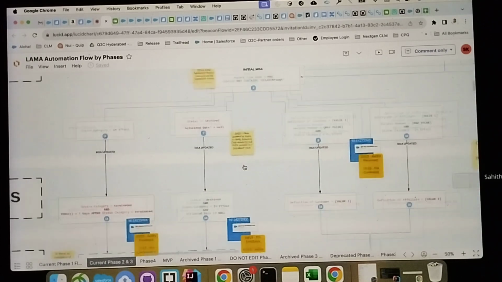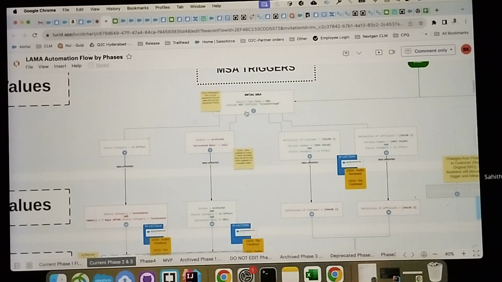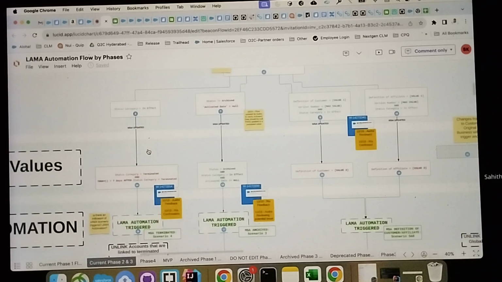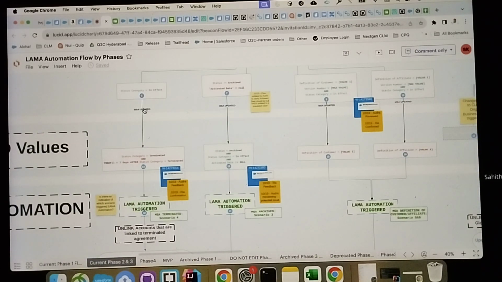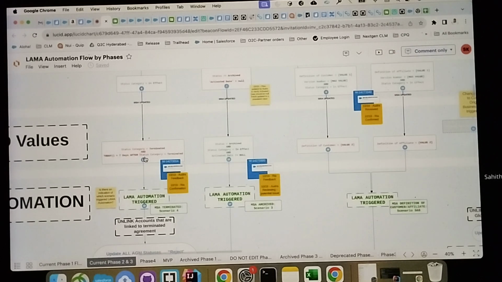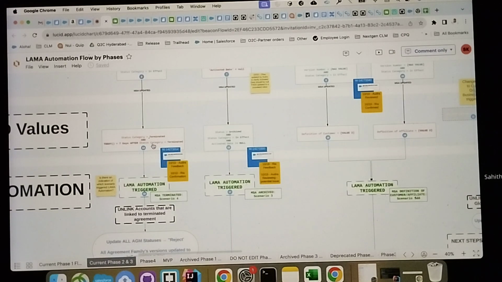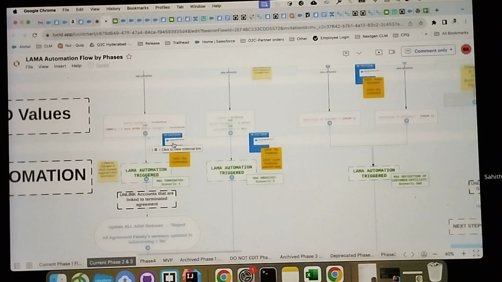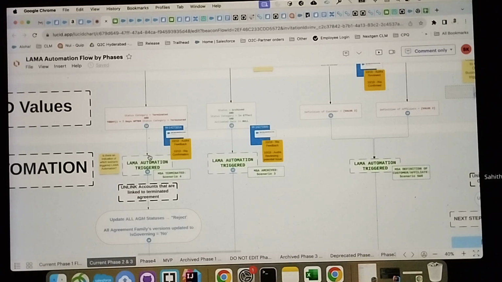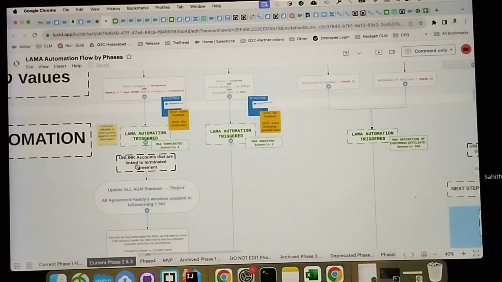And coming to the agreement triggers. First of all, it will check whether the record type is MSA, the subtype is not equal to click-through, and whether the status is in effect or not. If it is in effect and then it is terminated, usually the MSA will be terminated, right? So once it is terminated, it will wait for 7 days, and after that, when the status category becomes terminated, the LAMA automation trigger will happen, and all the accounts will be unlinked from that particular AGM.